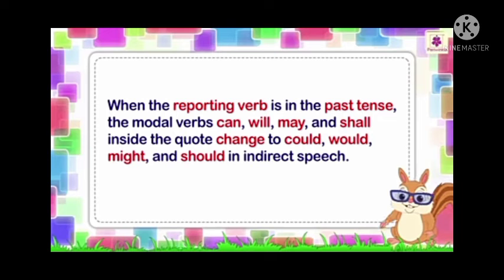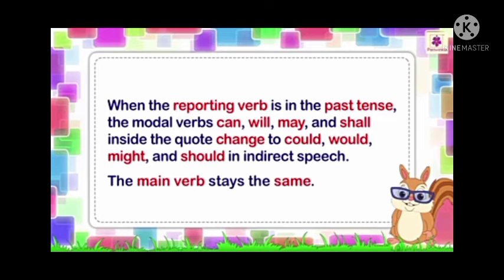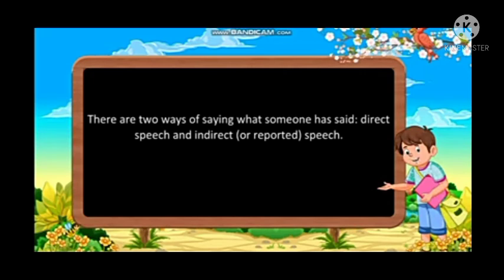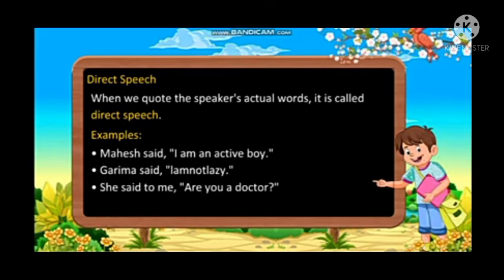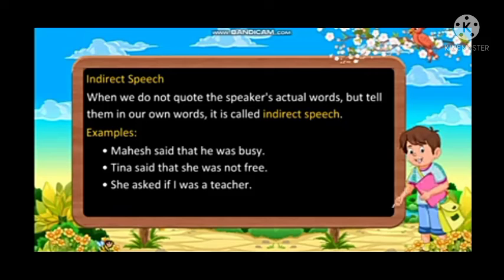When the reporting verb is in the past tense, the modal verbs can, will, may and shall inside the quote change to could, would, might and should in indirect speech. And here the main verb stays the same. So now we have understood that there are two ways of saying what someone has said, that is direct and indirect speech, and you have seen the examples also. Direct speech reports the exact words of the speaker, and indirect speech reports it without changing its meaning.